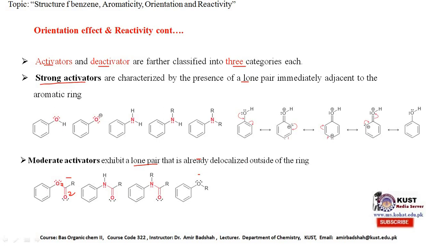Why is it so? Because here the lone pair of electrons is not only delocalized over the ring, but it is also delocalized out of the ring. Here it is also delocalized out of the ring, here also delocalized out of the ring. If it is delocalized out of the ring, then they will be considered moderately reactive. How it is delocalized out of the ring is shown here.